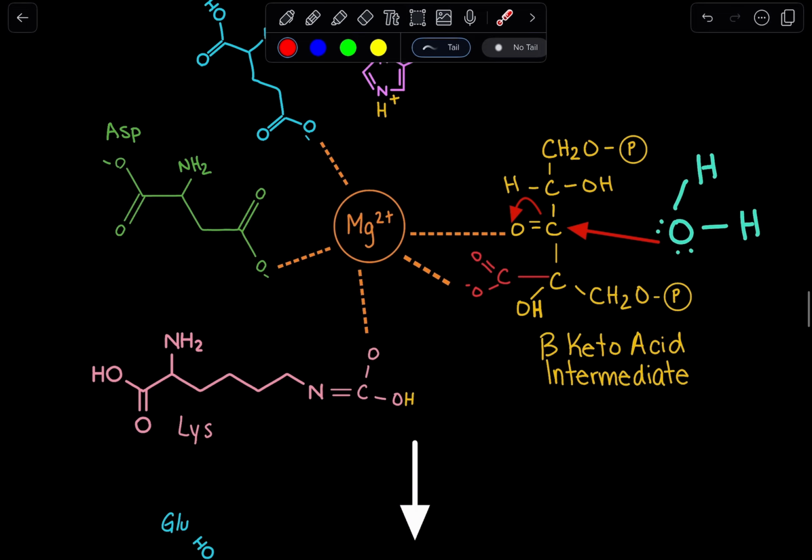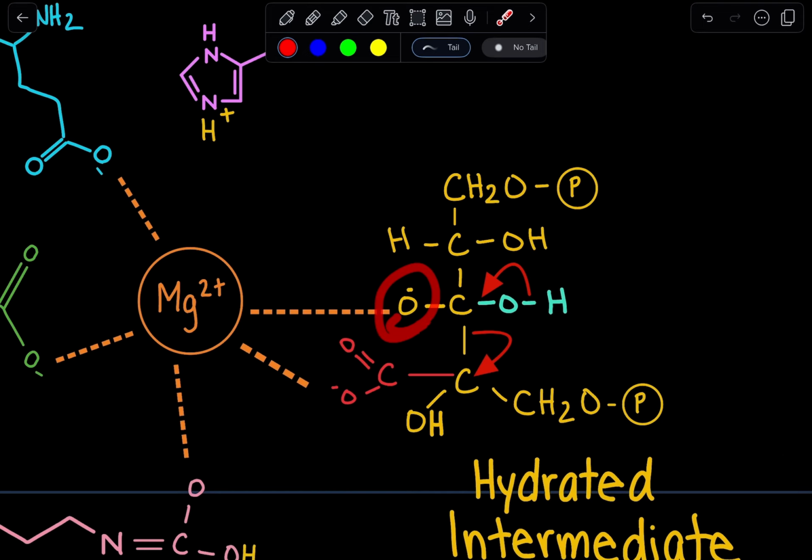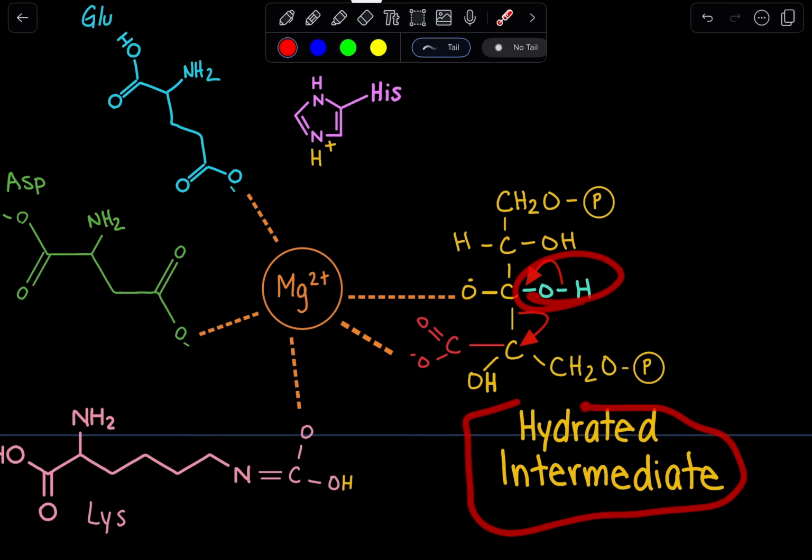When it attacks the carbon, we can make note over here that this oxygen gained a negative charge because those electrons were passed over. And now, this oxygen formed a bond with the carbon. We lose a hydrogen in the process because remember, originally we had H2O. One of the hydrogens is lost. We have this OH. This is our hydrated intermediate.